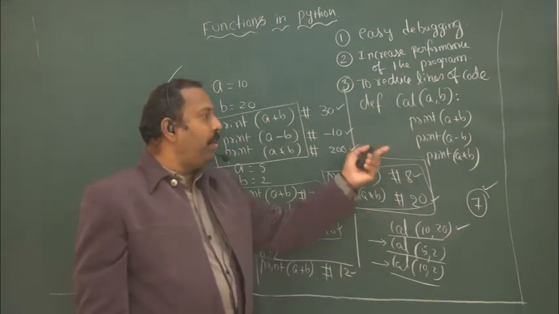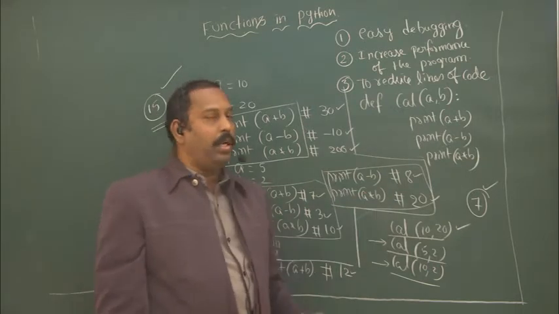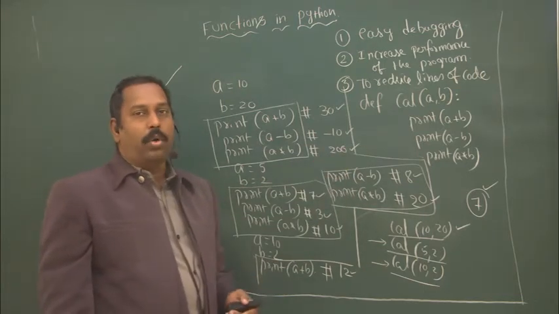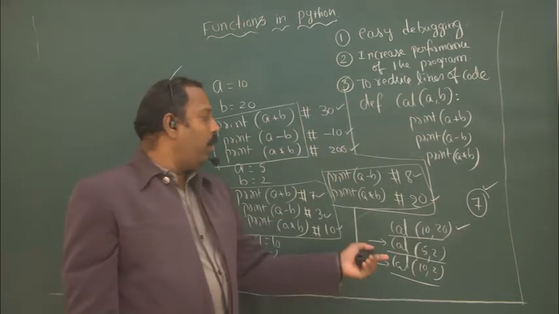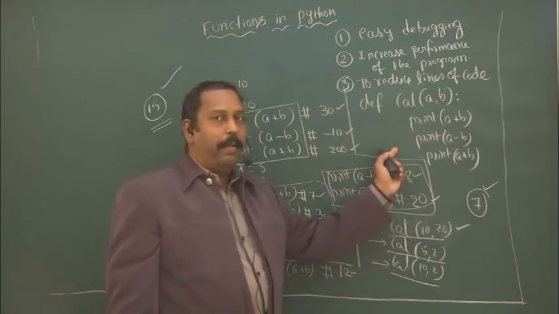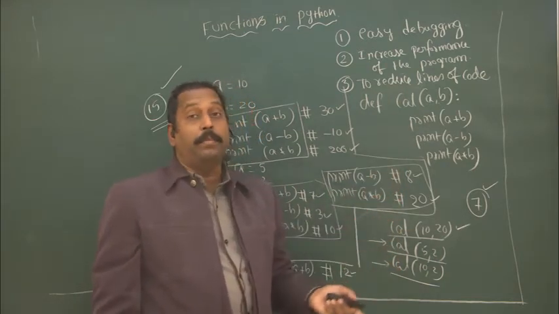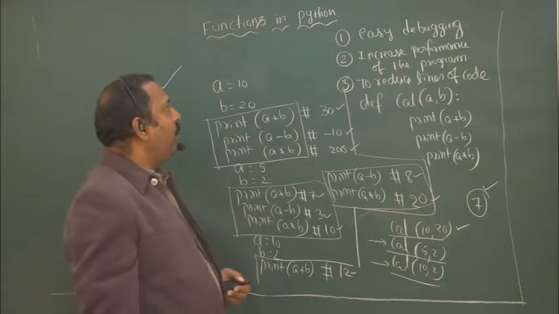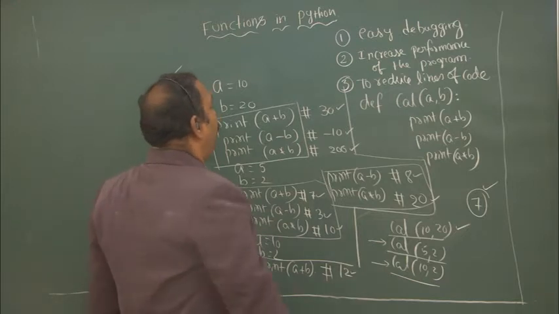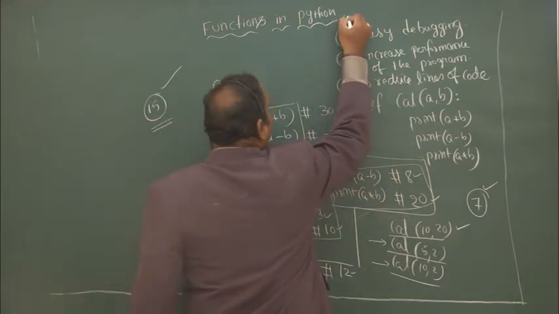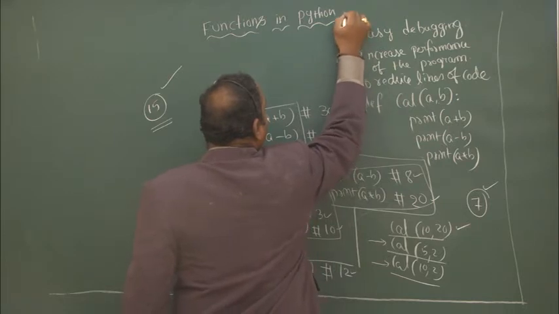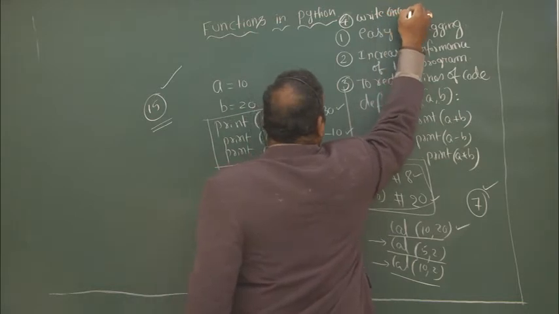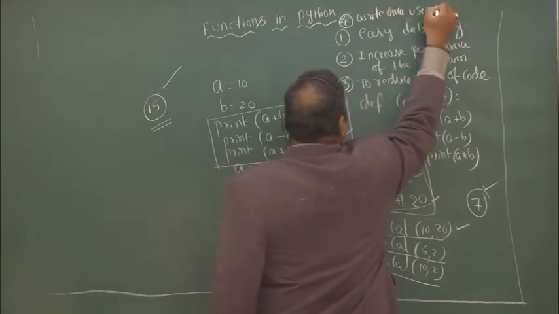That means code reusability. The same code we are using, as many times as you want, you can use it just by calling the function. We have written it only 1 time, but we are calling it 3 times. So that is the 4th advantage of a function: write once and use many times.